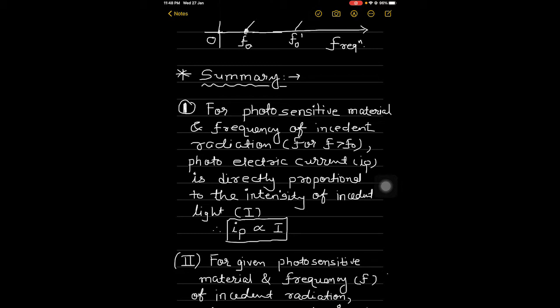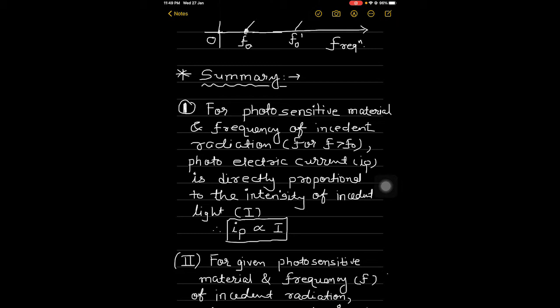The first thing that we can explain is, for the given photosensitive material and frequency of incident radiation greater than f0, where f0 is the threshold frequency, the required minimum frequency to get the photoelectric effect.